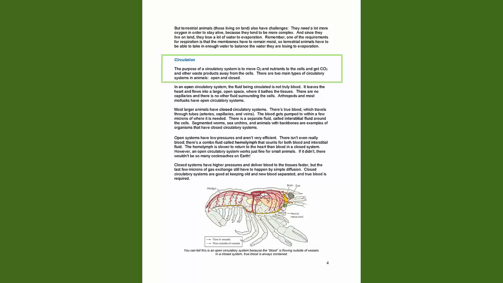Circulation. The purpose of a circulatory system is to move O2 and nutrients to the cells and get CO2 and other waste products away from the cells. There are 2 main types of circulatory systems in animals: open and closed. In an open circulatory system, the fluid being circulated is not truly blood.